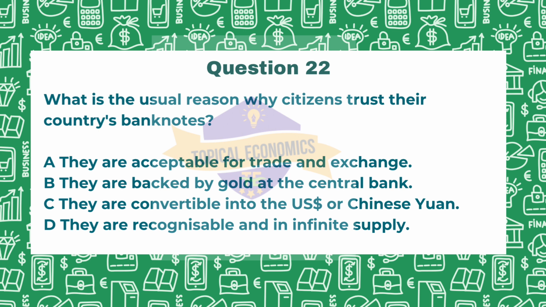Option C, they are convertible into US dollars or Chinese yuan. So now, while some currencies may be convertible to foreign currencies, this is not a primary reason for domestic trust in a currency. So again, this is not the answer. Lastly, they are recognizable and in infinite supply. So here, recognizability contributes to trust, but the notion of infinite supply can undermine trust. If a currency is perceived to be printed without limit, then it can lead to inflation concerns. Therefore, option A is the most accurate reason for why citizens trust their country's banknotes.